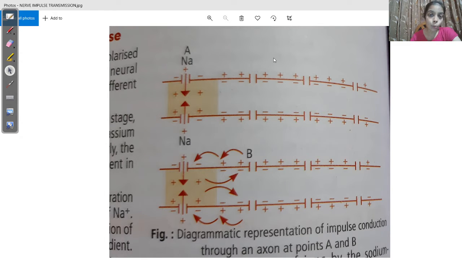Okay? Now, a nerve fiber responds to a stimulus. That stimulus can be any change in the environment. Environment can be the external environment or the internal environment. External means outside the body. Suppose the weather is very hot, the temperature is very high, so we are feeling uncomfortable. So heat is the stimulus. It's an external stimulus because it is outside our body.